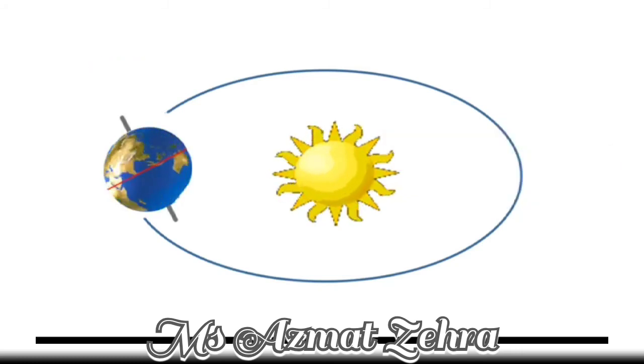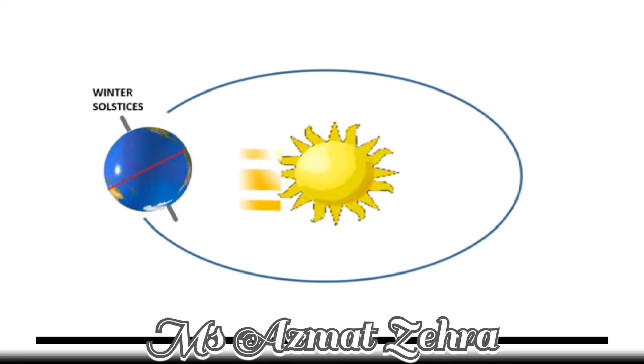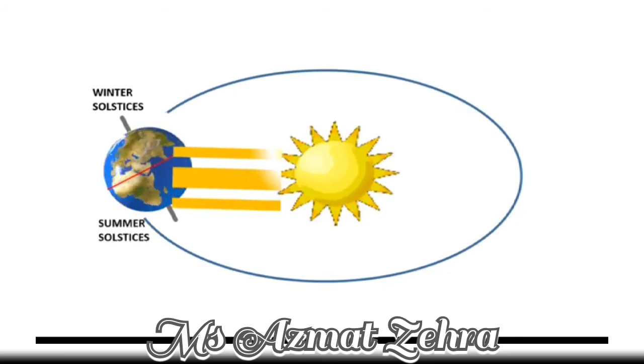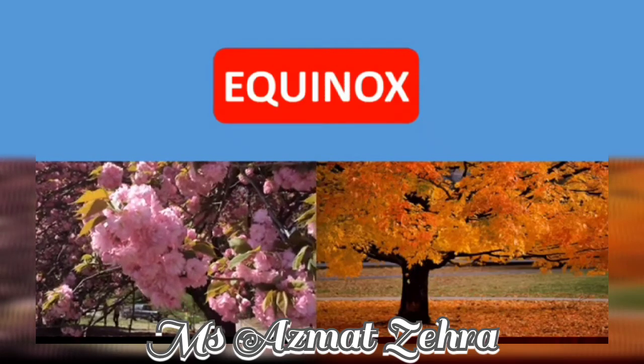When the northern hemisphere is most tilted away from the sun, the northern hemisphere receives least sunlight, and experiences its winter solstice. While the southern hemisphere receives most sunlight, and has its summer solstice. This occurs around December 21st. Equinox.